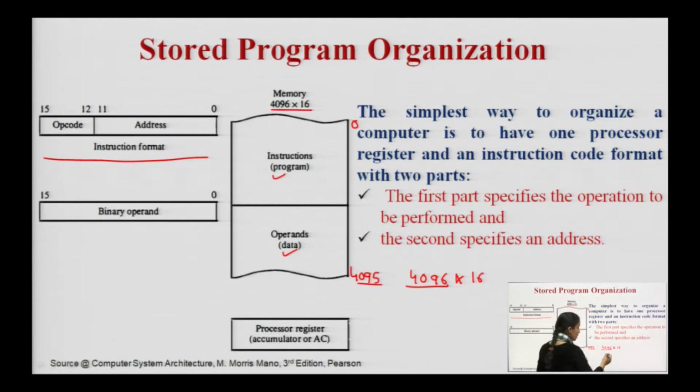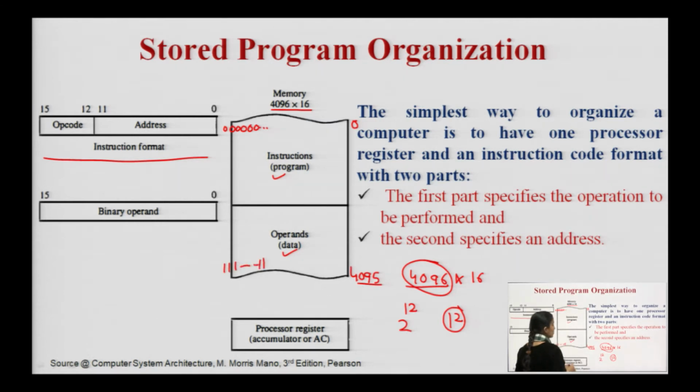Then for accessing these 4096 address locations, I require 2 to the power 12, means 12 bits are required for the addresses. If I use binary, that means 12 zeros to 12 ones will be my addressing line.